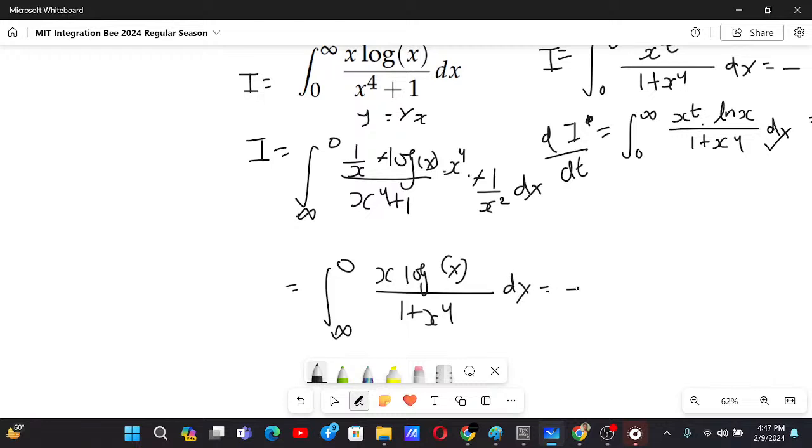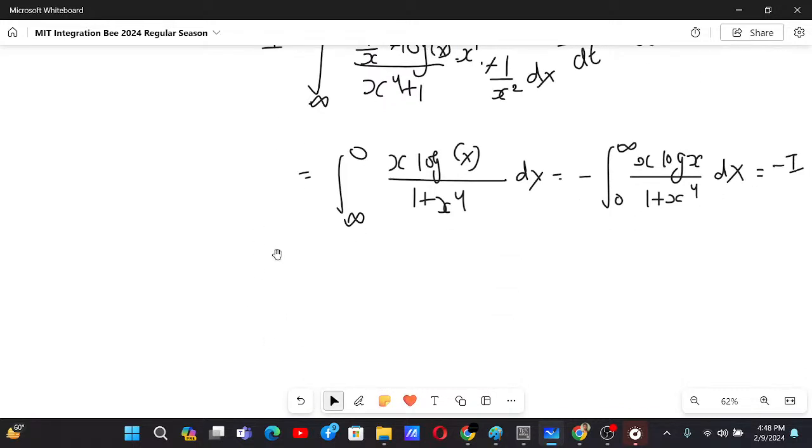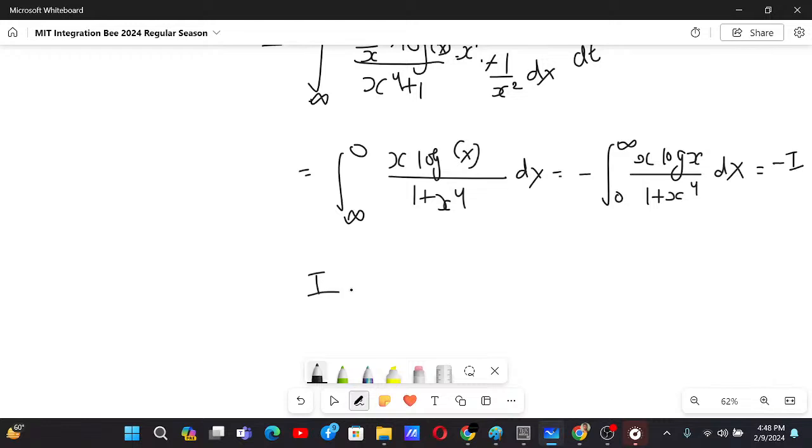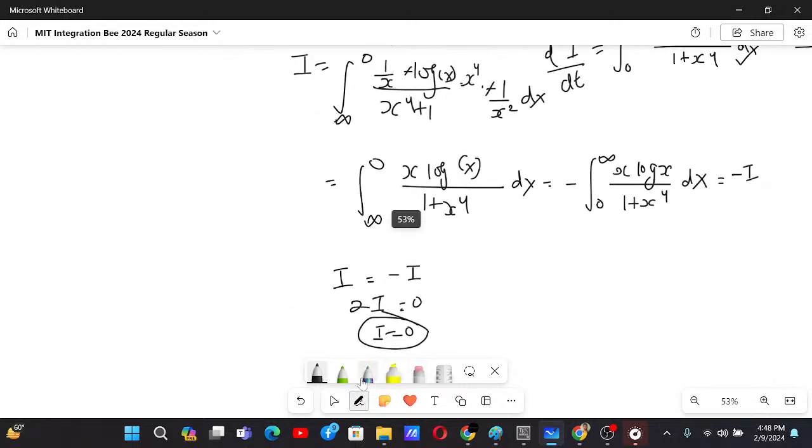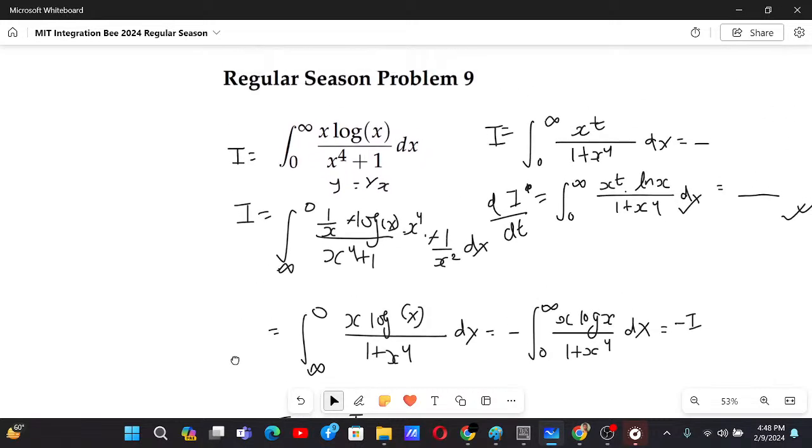Now we know this is just minus the integral from 0 to infinity of x log x by 1 plus x to the power 4 dx. We know this is minus I. So what we are getting over here is I equals minus I. That means 2I equals 0. That means I equals 0. And this was the solution for this problem.